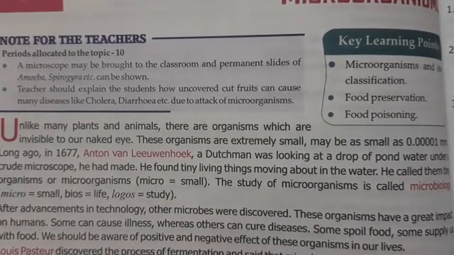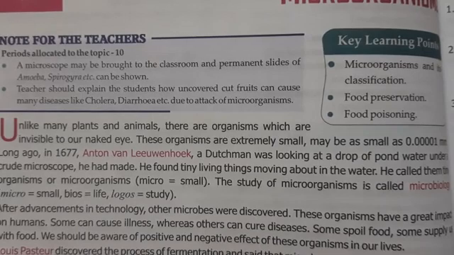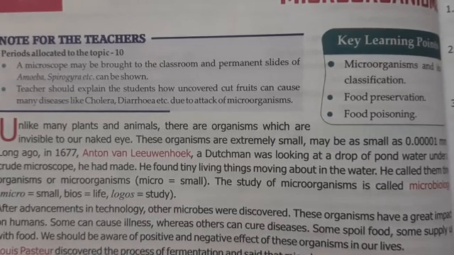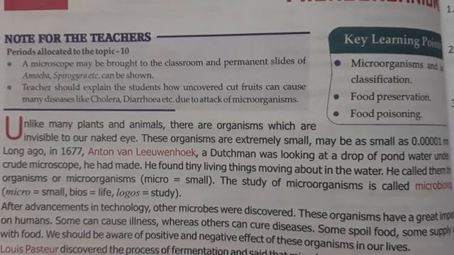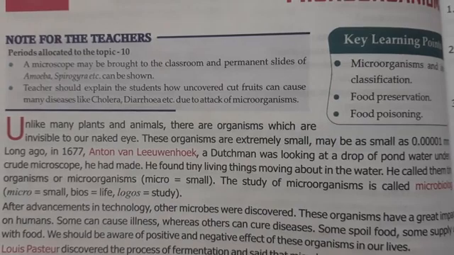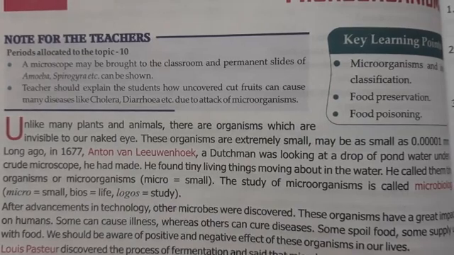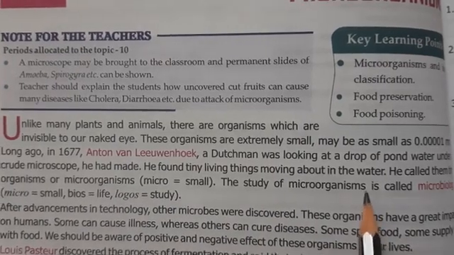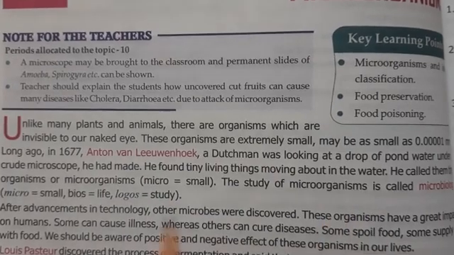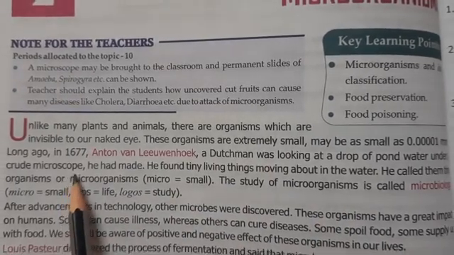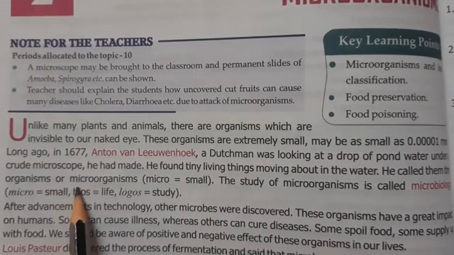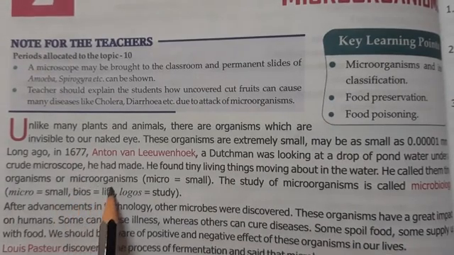And Anton van Leeuwenhoek, a Dutchman, was looking at a drop of pond water under a crude microscope. Crude microscope means a microscope which he had made, and he found many tiny living things moving about in the water. He saw it because he saw it under a microscope. So he called them the tiny organisms or the microorganisms.